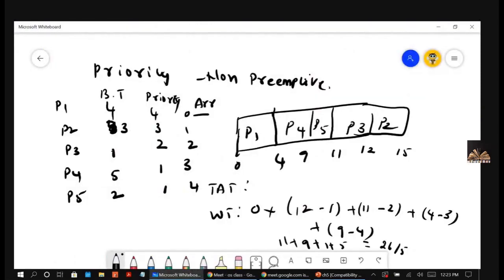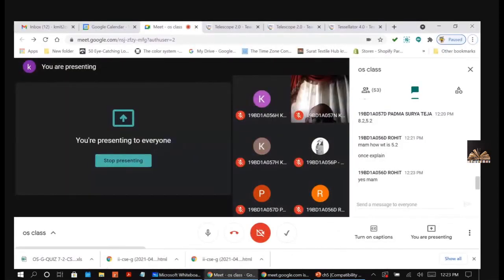So for the same problem, we try to do it with the preemptive. That means P1 is getting executed, but at the time 1, the other job P2 arrived with a higher priority than P1. So P1 will be taken out and P2 will be given. Right? And again at the time of 2, P3 arrives with again a higher priority. P2 will be taken out, P3 will be given. So that way it will be done. So we try to solve that problem. So is it clear for you all, non-preemptive priority?